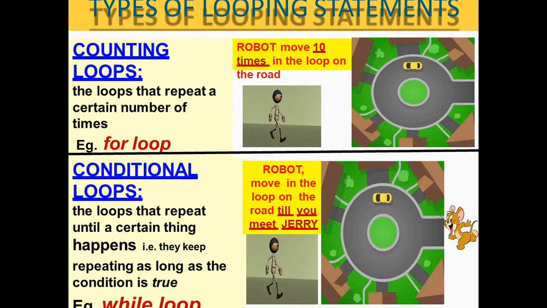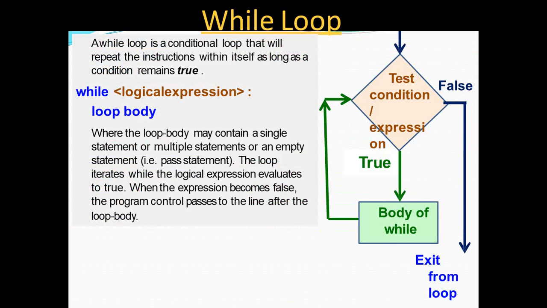the second statement is while loop. It is a conditional loop because the loop will keep on repeating the set of statements till the condition remains true, as long as the condition is true. For example, the robot will keep on moving in this loop till he meets Jerry. The first loop is while loop. While loop is a conditional loop that will repeat the instruction within itself as long as the condition remains true.